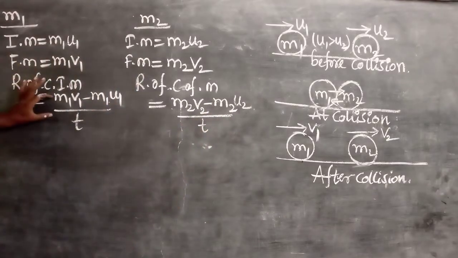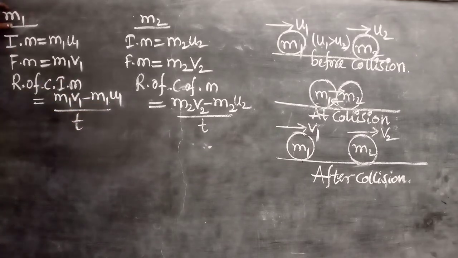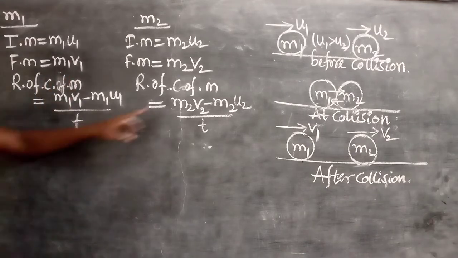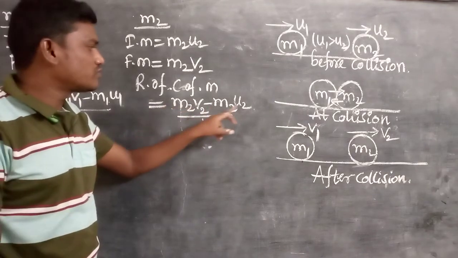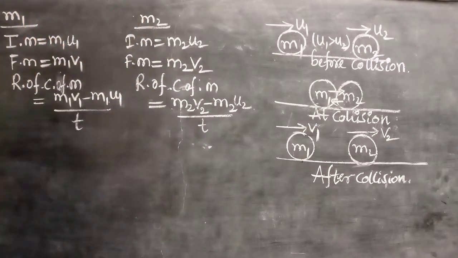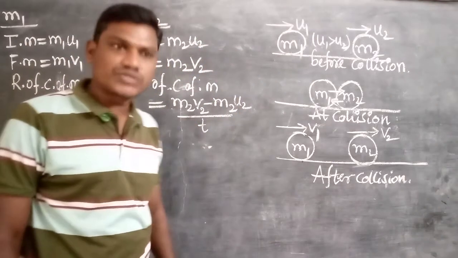So M1 V1 minus M1 U1 upon t is the rate of change of momentum of which body? M1 body. M2 V2 minus M2 U2 upon t is the rate of change of momentum of the second body during the collision, because we know that velocity changes, so momentum also changes.